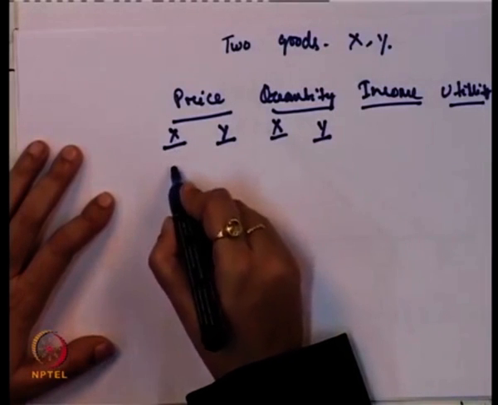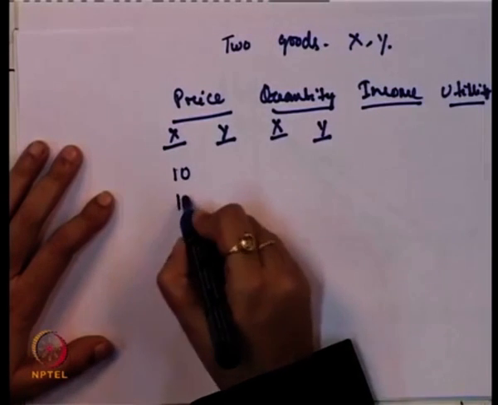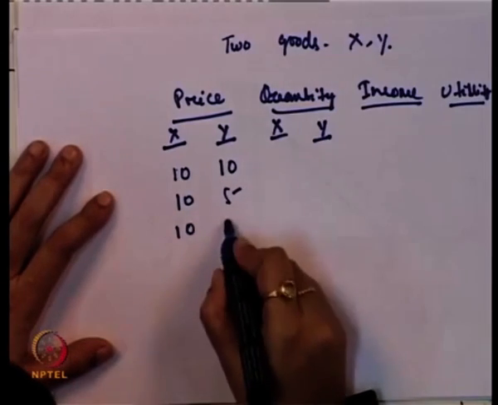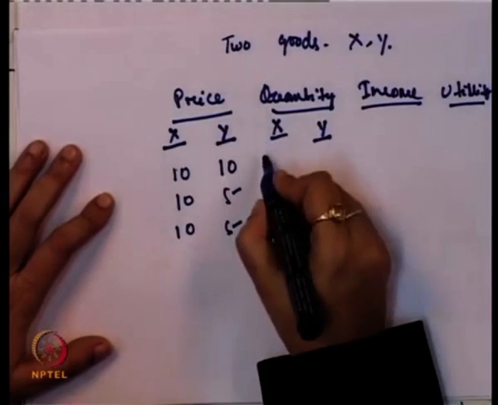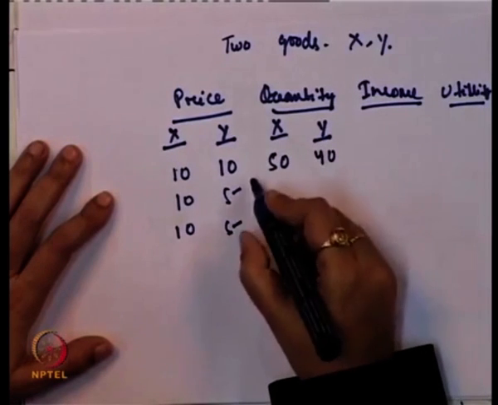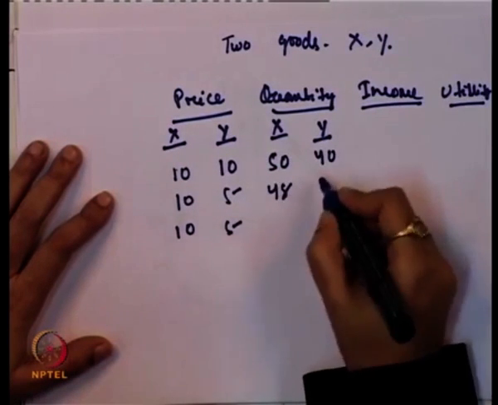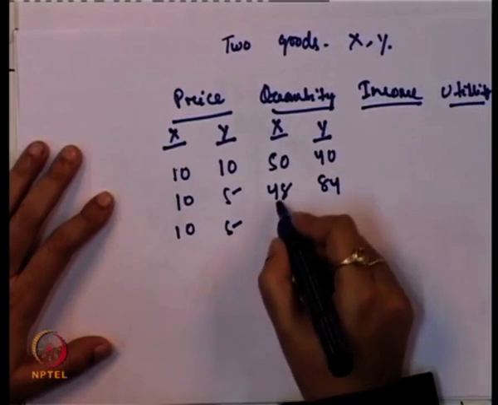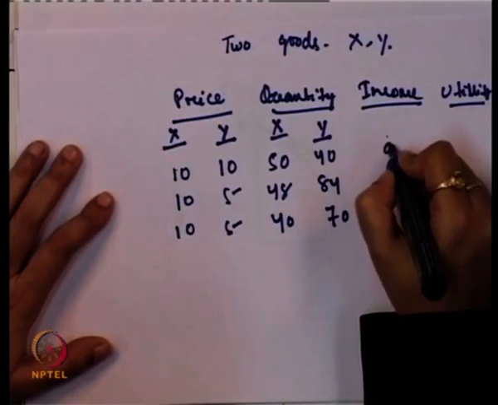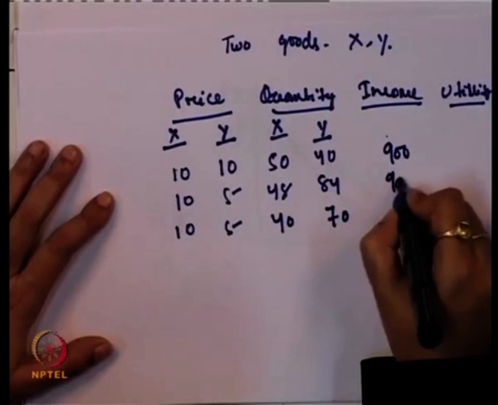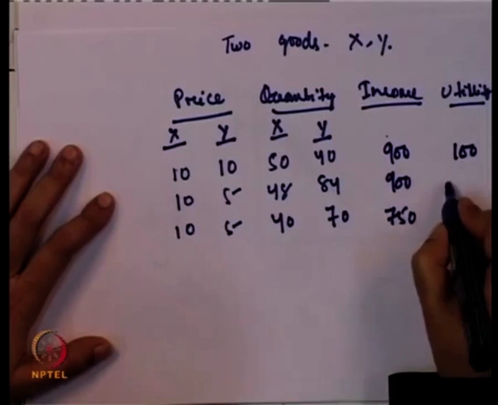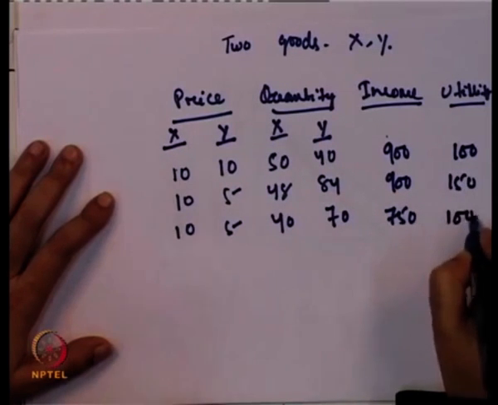In the first case, price of x is 10, price of y is 10, quantity of x is 50, quantity of y is 40, income is 900, utility is 100. In the second case, price of x is 10, price of y is 5, quantity of x is 48, quantity of y is 84, income is 900, utility is 150. In the third case, price of x is 10, price of y is 5, quantity of x is 40, quantity of y is 70, income is 750, utility is 100.